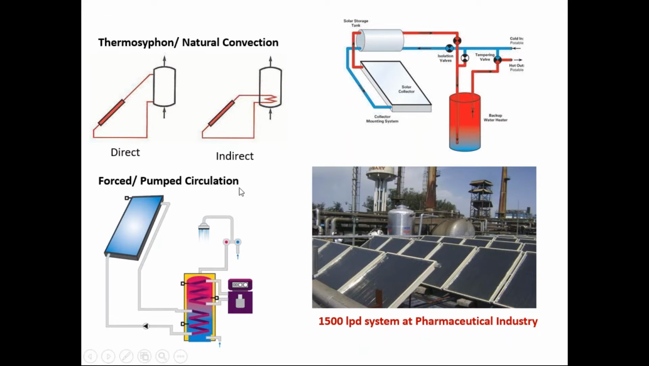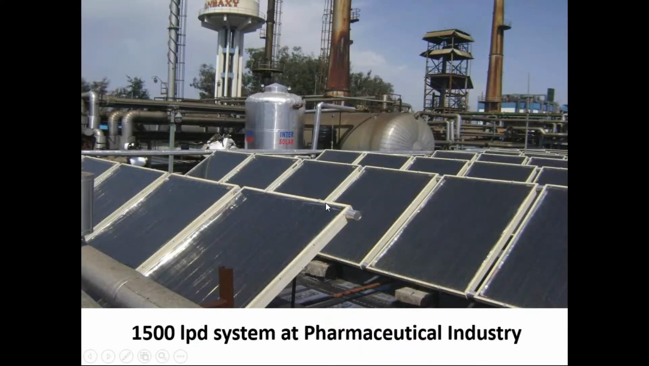And for large capacity systems, forced or pumped circulation is used, because the water flowing by thermosiphon or natural convection is not possible in this case. So there the water is circulated using pumps. This photograph shows a 1500 liters per day system at a pharmaceutical industry, and this is how the flat plate collector system looks like.